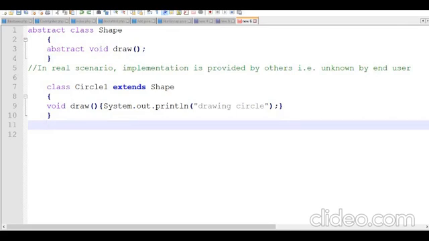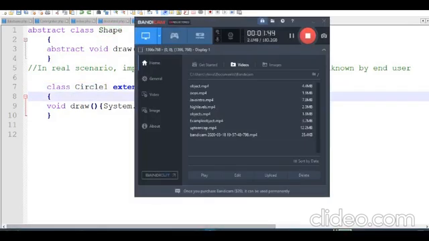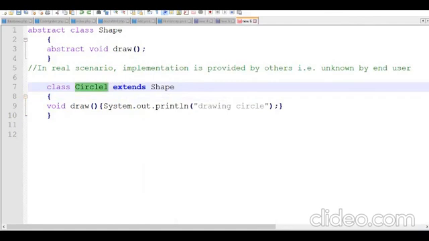So instead of writing each and everything, I'll import the properties of Shape using the extends keyword. Each and everything will get into the circle now. So this is a child class of the parent class called Shape. The circle one acts as a child class, having the parent class called Shape.